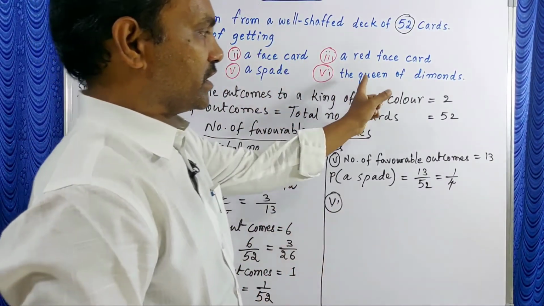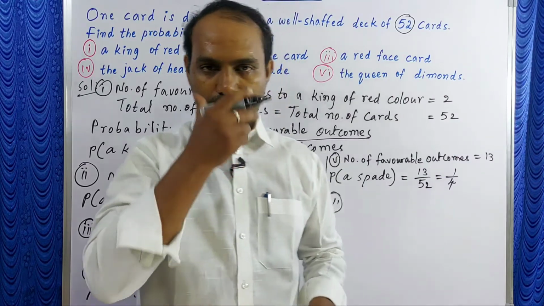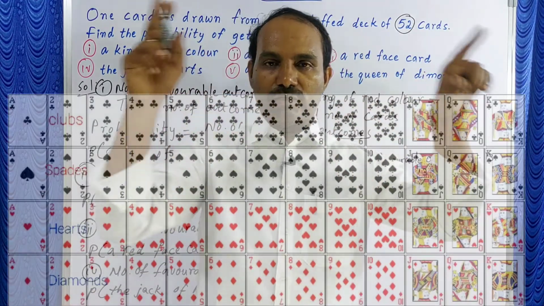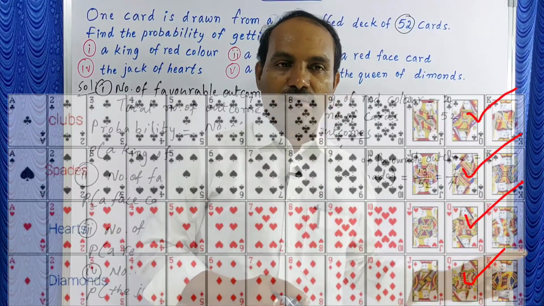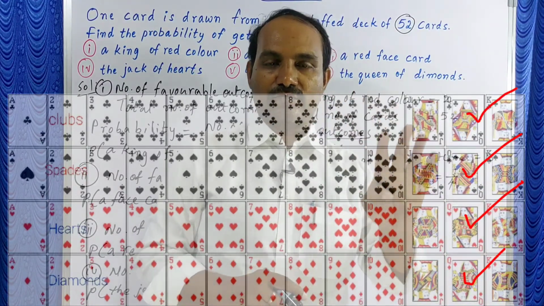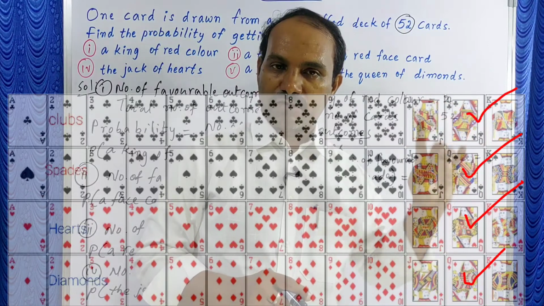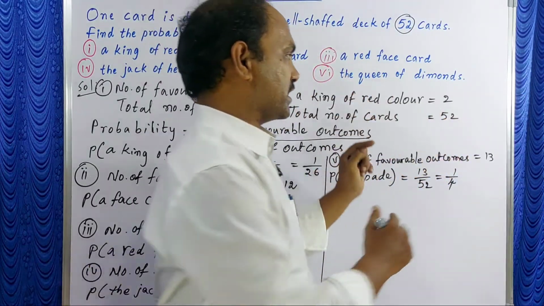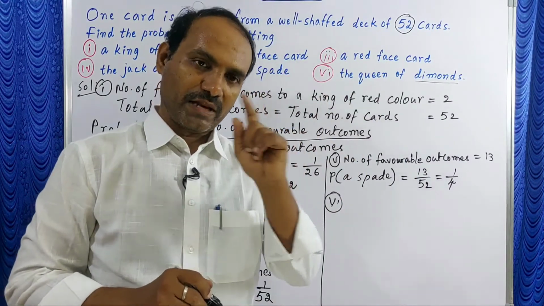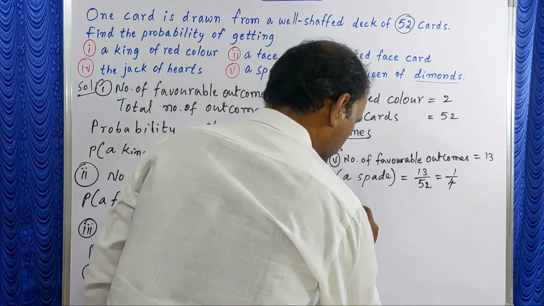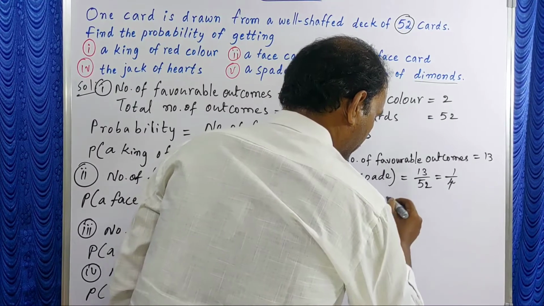And last one, the queen of diamonds. In each suit, look at this one, in each suit 1 queen is there. Means in 4 suits, 1 queen is there. One suit is diamond. In diamond, how many queens are there? 1 only. So number of favorable outcomes here is 1.